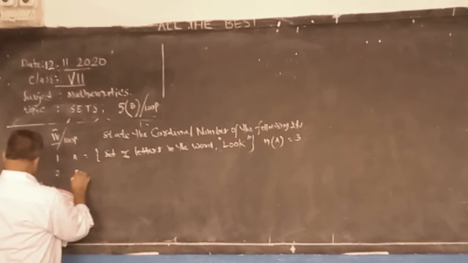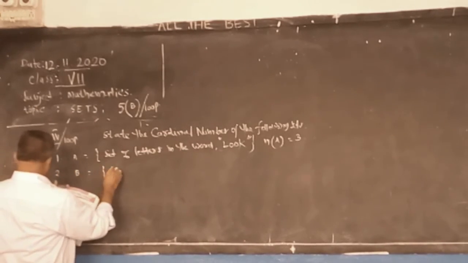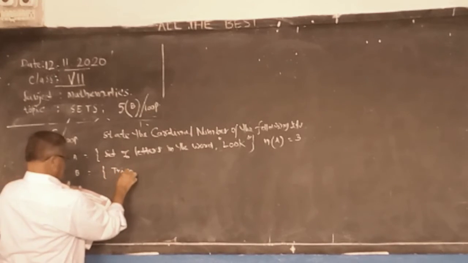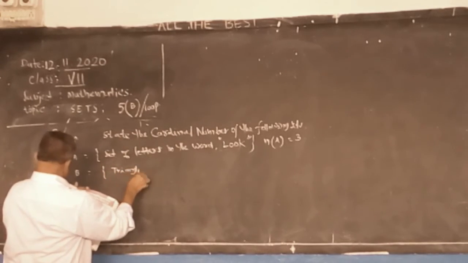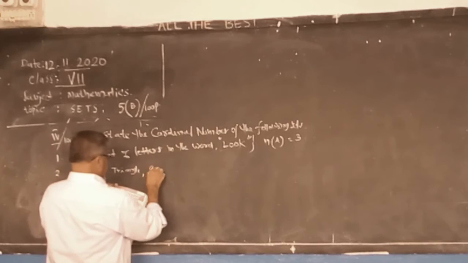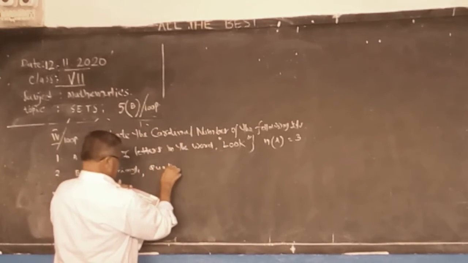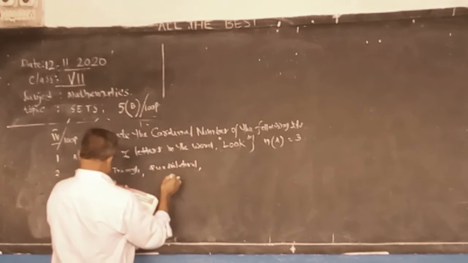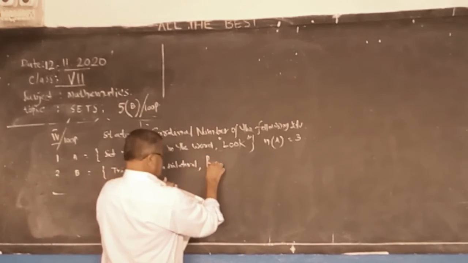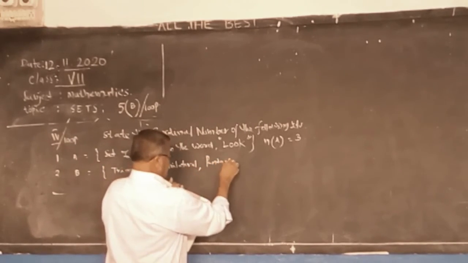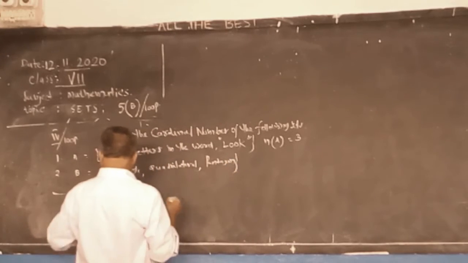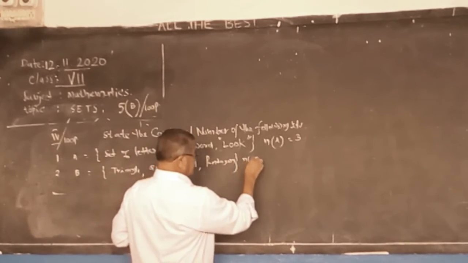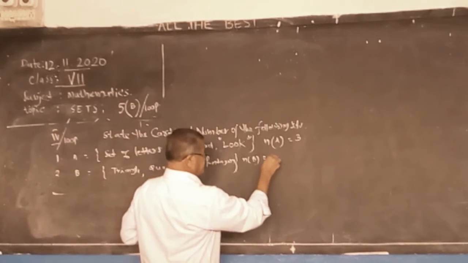Like second question, set B: triangle, quadrilateral, pentagon. They are different figures. Set B also has the number of elements 3.